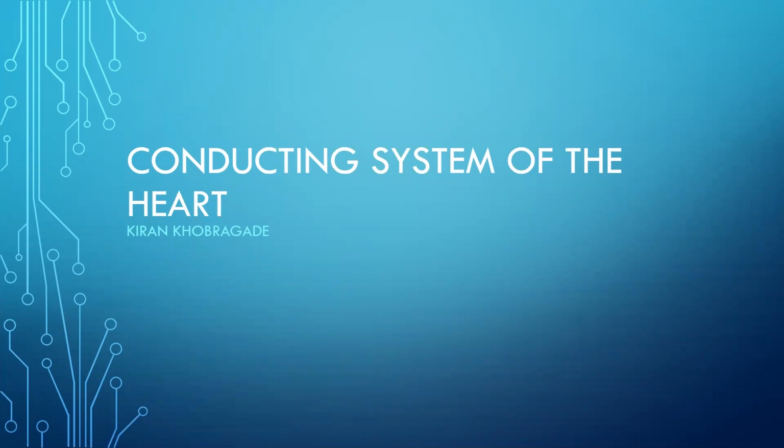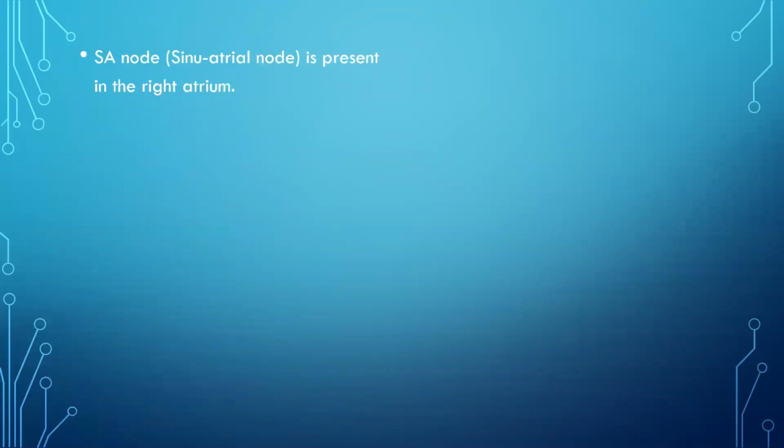Before Christmas vacation, we had learned in the last lecture about conducting tissue of the heart. In today's lecture, we are going to study about conducting system of the heart. We had studied in the last lecture about different conducting tissues. Basically, it consists of SA node, that is sinoatrial node, AV node, that is atrioventricular node, bundle of His, and Purkinje fibers.